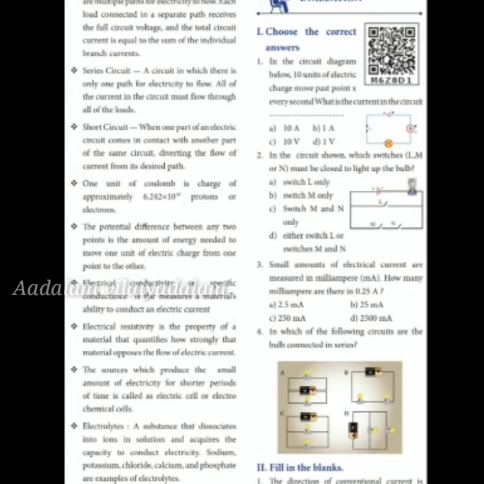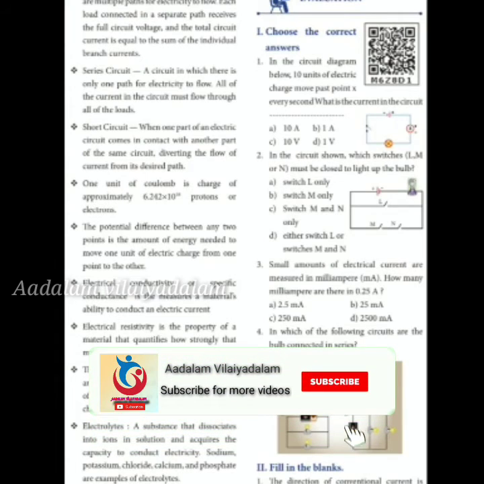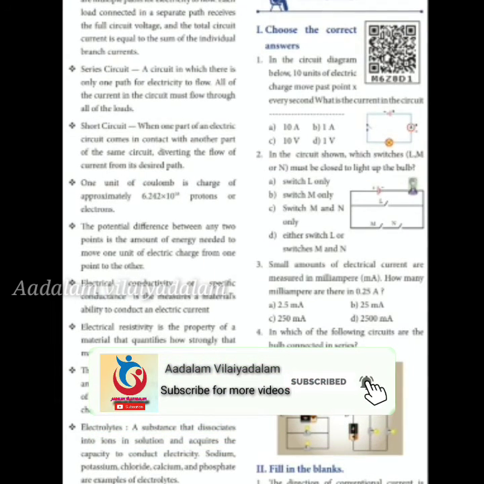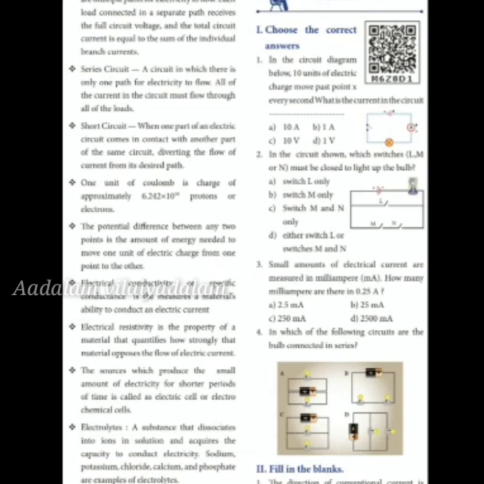The sources which produce a small amount of electricity for shorter periods of time are called electric cells or electrochemical cells. Electrolytes, a substance that dissociates into ions in solution and acquires the capacity to conduct electricity. Sodium, potassium, chloride, calcium, and phosphate are examples of electrolytes.